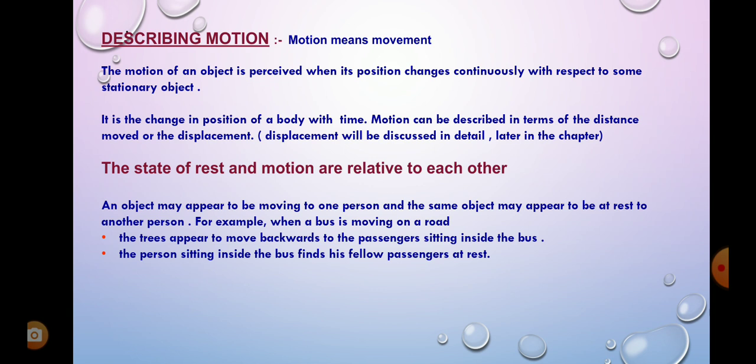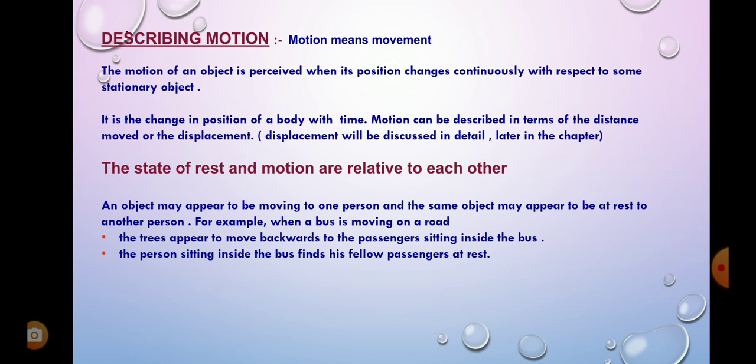We are going to consider the motion of an object with respect to the objects which are at rest. With respect to the objects which are at rest, we consider the object to be moving. So we call that relative. An object may appear to be moving to one person and the same object may appear to be at rest to another person. If you take an example, when a bus is moving on a road, the trees appear to move backward to the passenger sitting inside the bus.